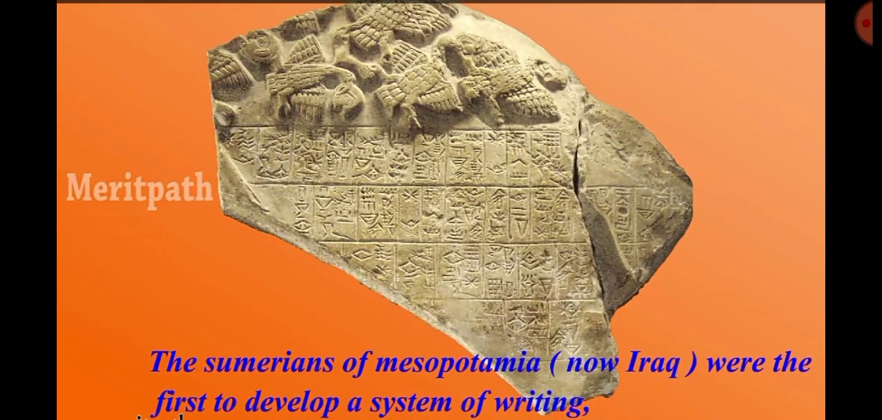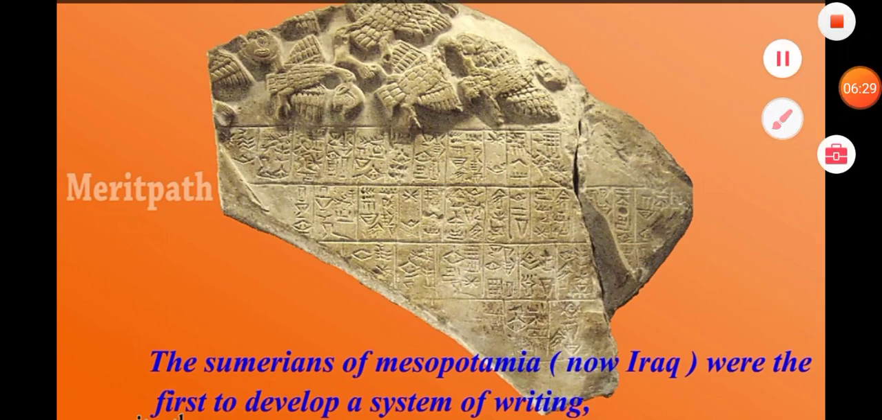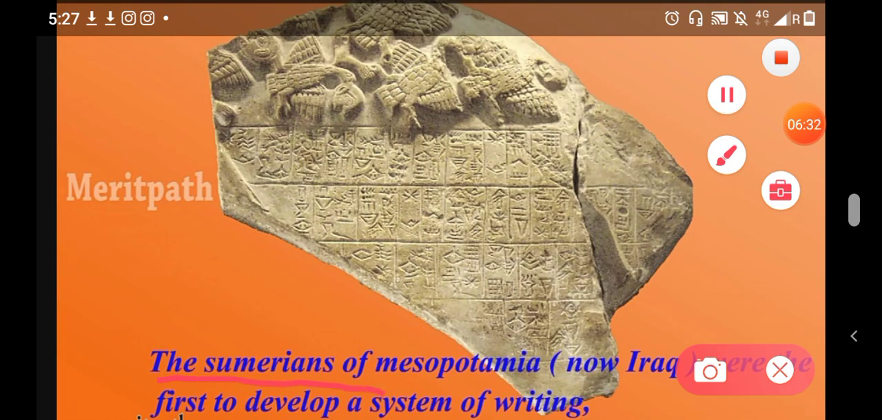Students, in this chapter you have to understand who first started writing symbols in place of these pictures. The earliest form of writing was developed by the Sumerians. It is known as cuneiform, and it represents words with symbols made of wedge-shaped strokes. The Sumerians of Mesopotamia, now in Iraq, were the first to develop a system of writing.